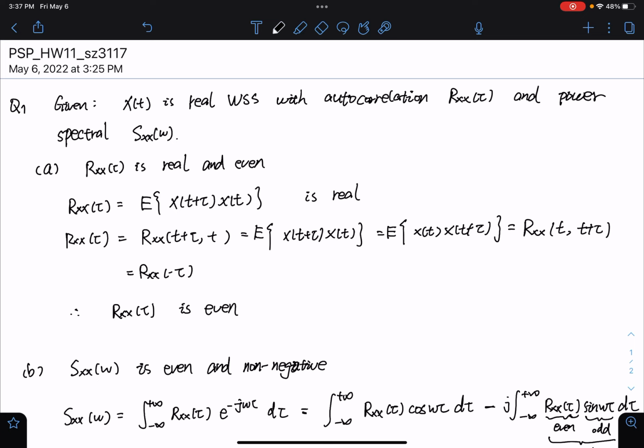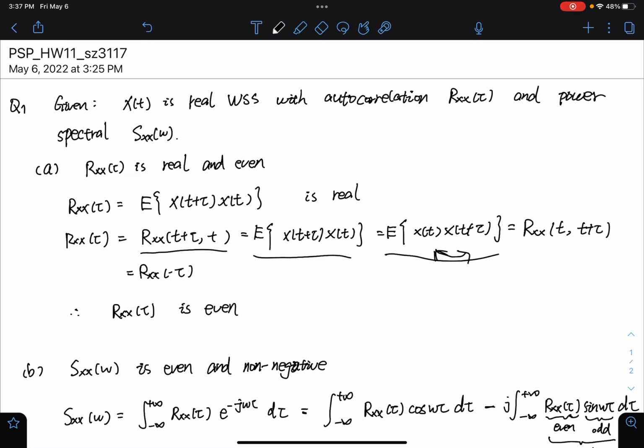Then we need to prove the autocorrelation is even. First, we apply the autocorrelation equation and write it like this. The first input is t plus tau and the second input is t. We write the expectation function and exchange the position of these two parts. Because it's a multiplication process, we can change the order of each part.